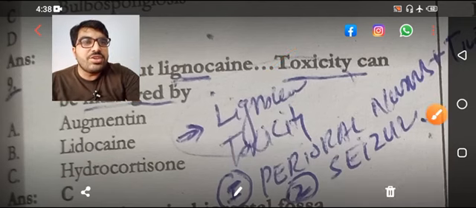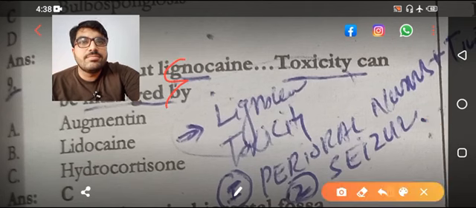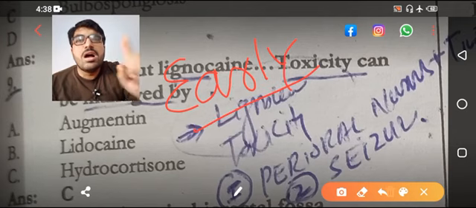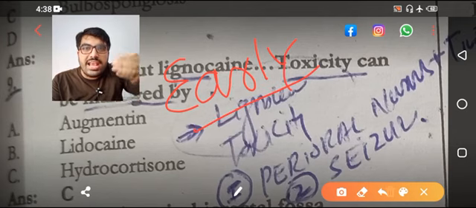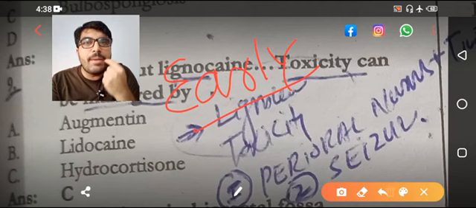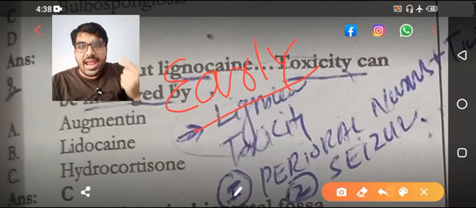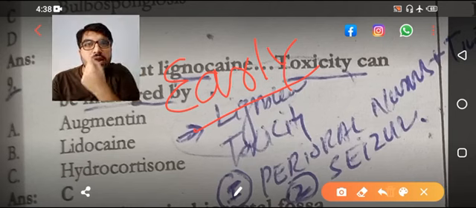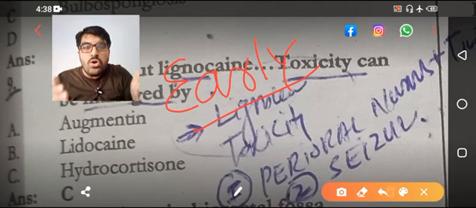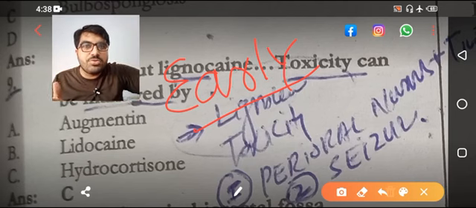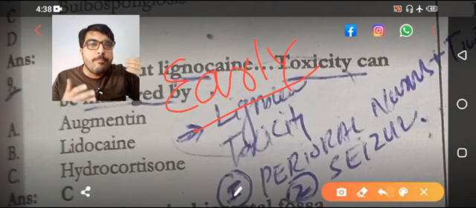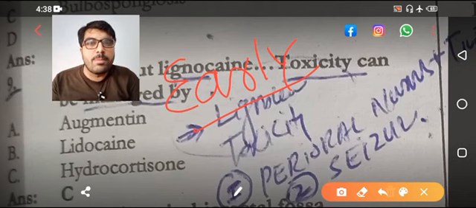So if the question says early toxicity of lignocaine, it causes perioral numbness and tinnitus. Though there are other signs, symptoms and effects, these are the most common ones.